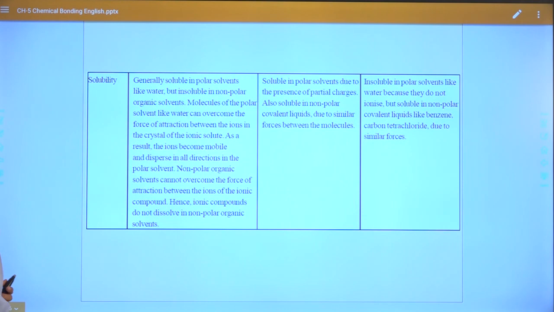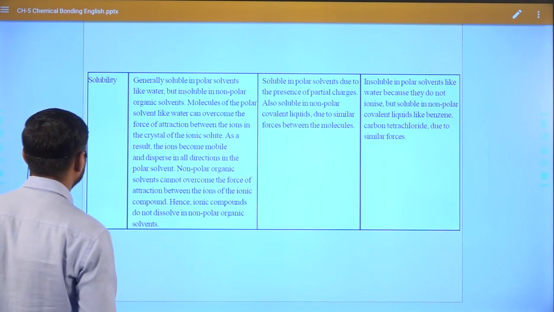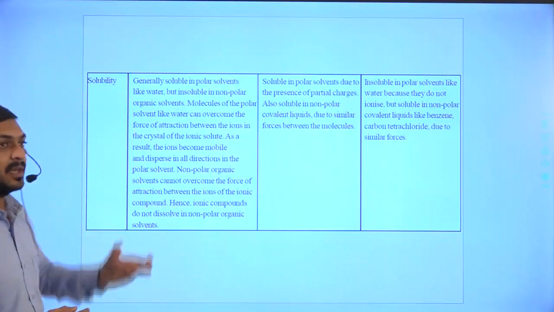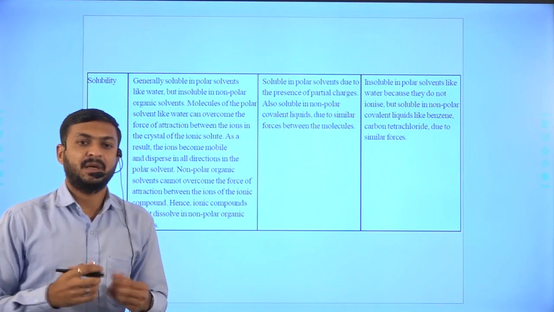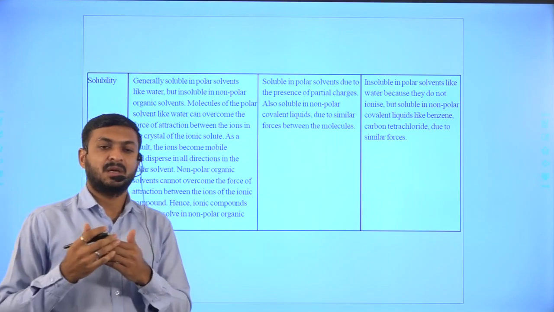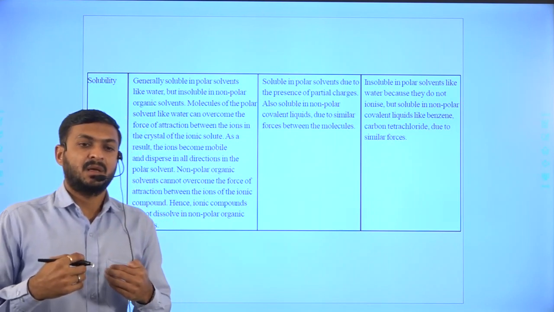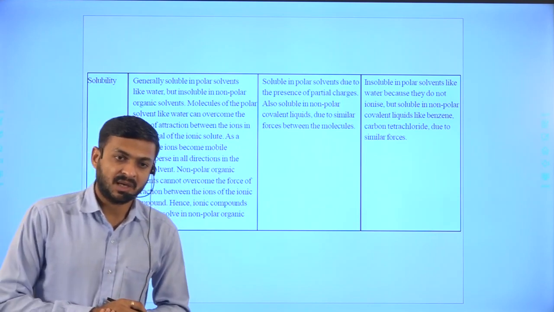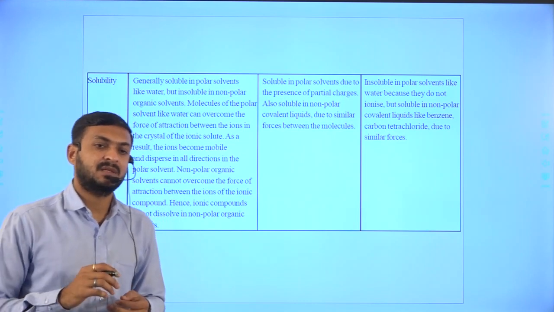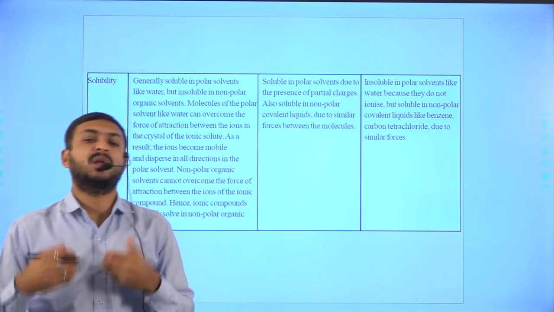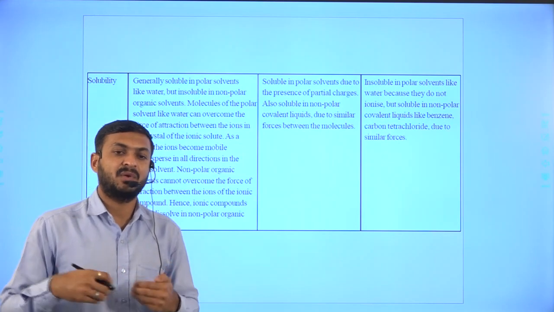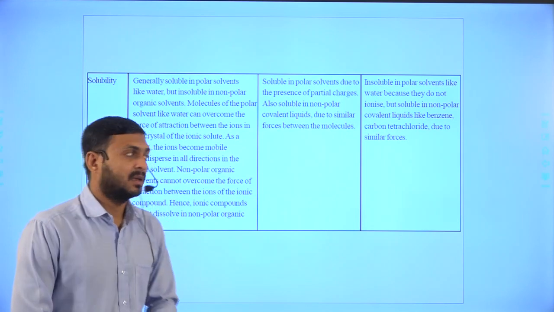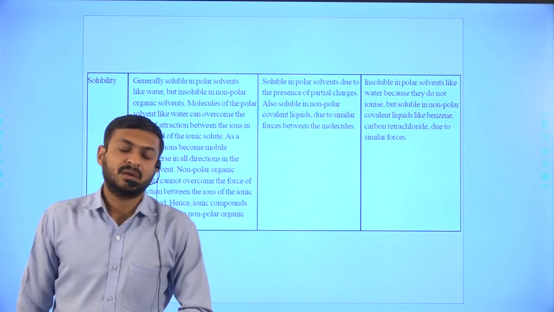And one last point we missed is about solubility. The solubility of ionic compounds in water is very high, because in chemistry we generally use the concept of like dissolves like. That means polar compounds dissolve in polar solvents, while non-polar compounds dissolve in non-polar solvents.